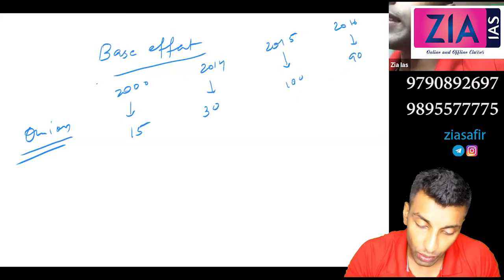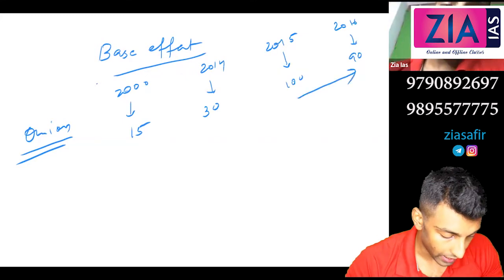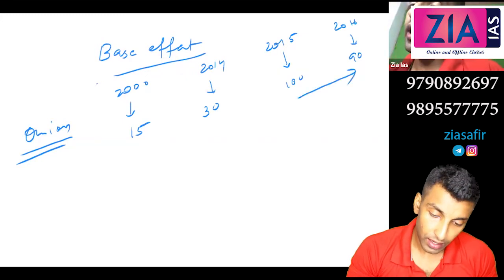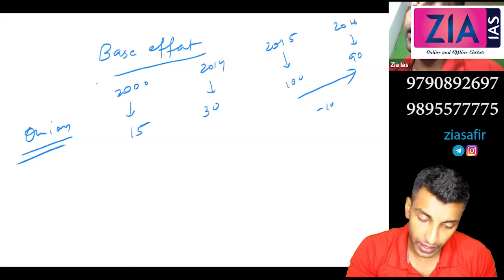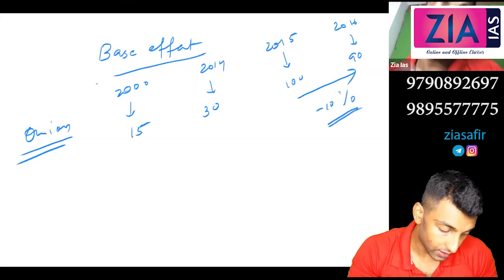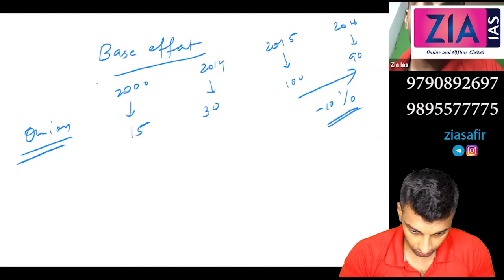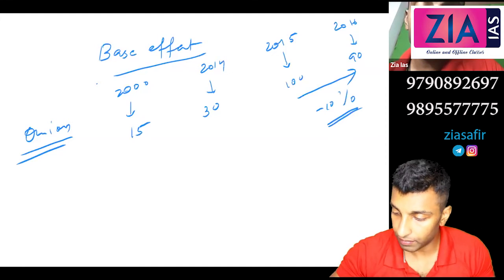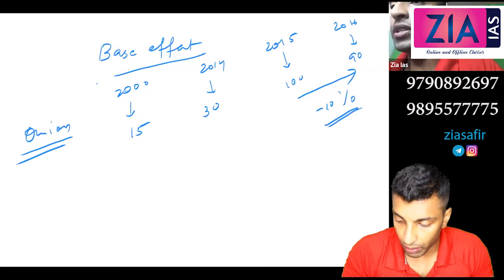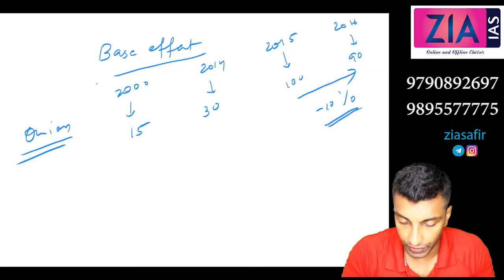Now if you calculate the price change here, if you calculate inflation here, what will happen? 100 to 90, there is a negative inflation. This is minus 10%, right? If you calculate the percentage change, it is actually negative inflation.